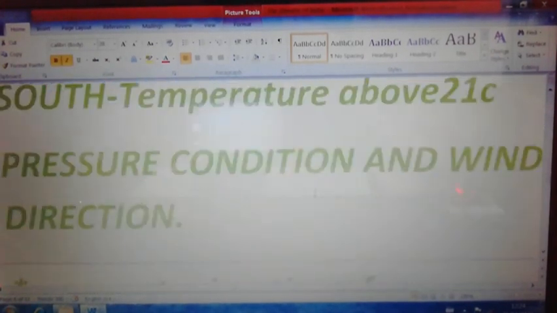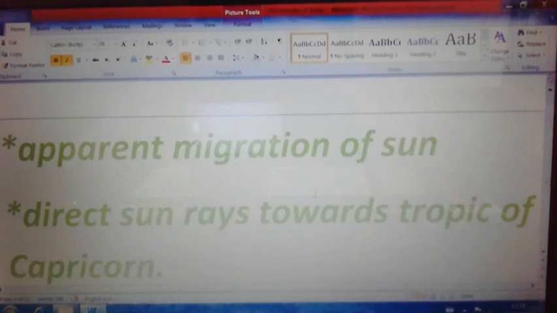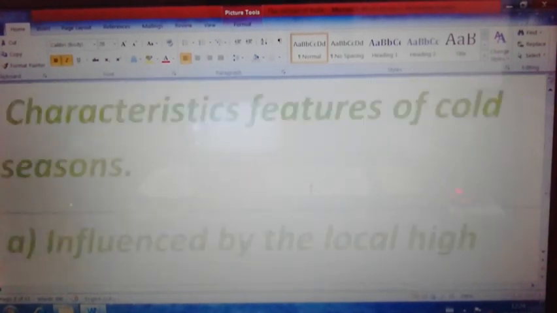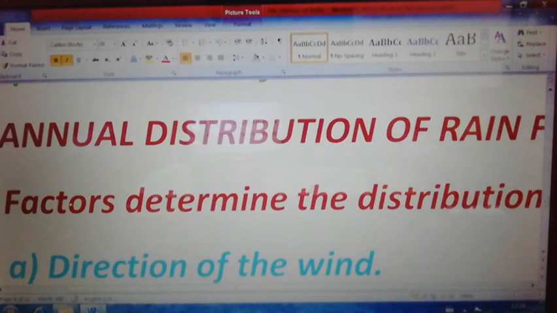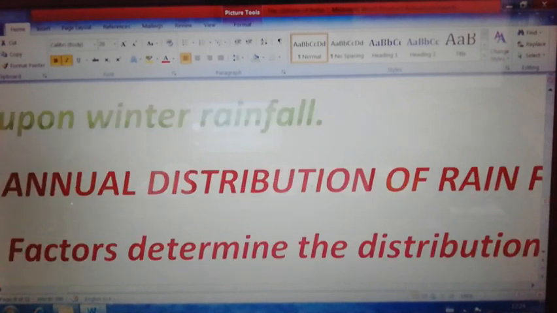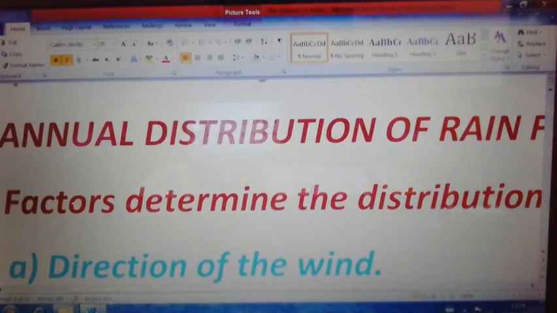Okay. Now, moving to the annual rainfall. Annual distribution of rainfall in India. That is also very important. What are the factors which determine the distribution of rainfall in our country?